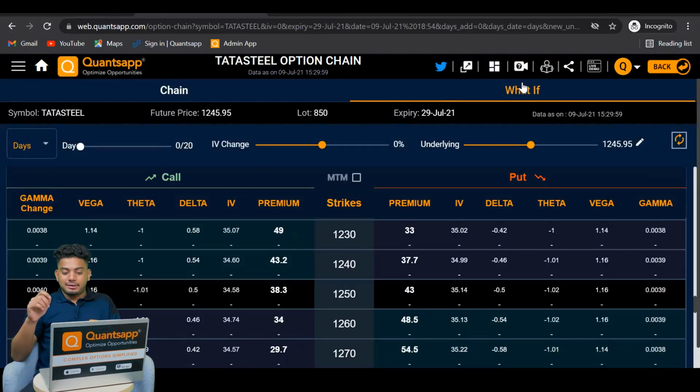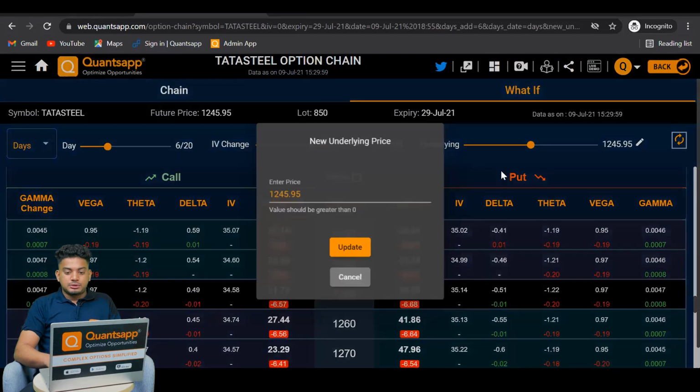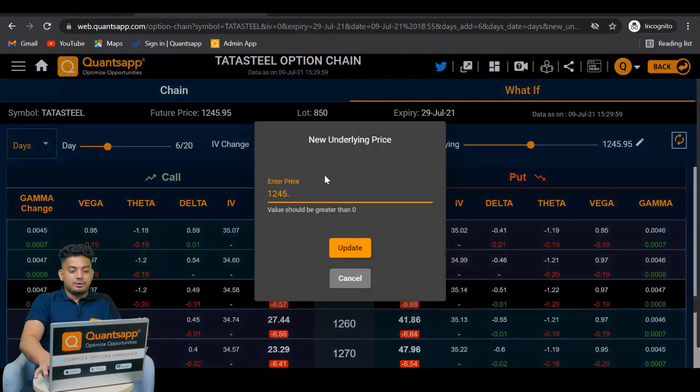Now let's try to identify the impact of movement in Tata Steel's price on the 1250 put option, which is trading at 43 rupees right now. Let's say 5 days down the line, Tata Steel's futures, which is trading at 1245 rupees, goes down to 1220 rupees.